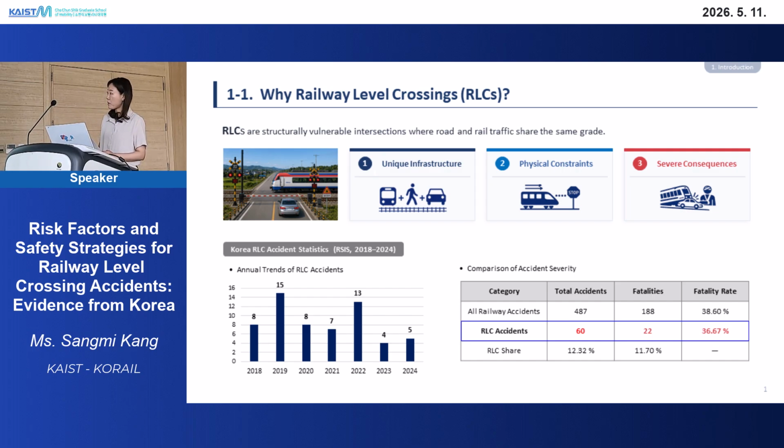Please look at the first graph on the left. It shows the annual number of level crossing accidents from 2018 to 2024. The general trend is declining, but accidents still occur every year. And on the right, out of 487 total accidents during this period, 60 cases happened at level crossings, with a fatality of over 36%. Accidents at level crossings are rare, but they are extremely dangerous. That's why we need to understand which factors make them fatal and how we can reduce the risk.